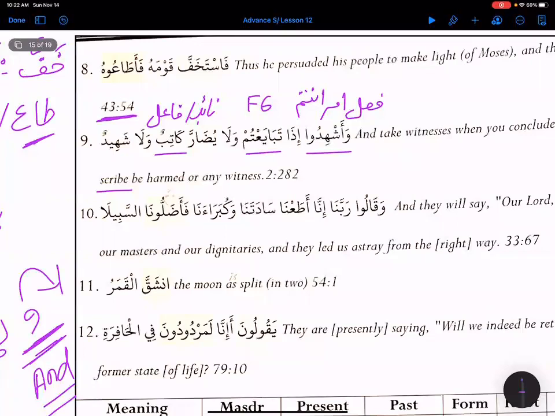Okay, so wa ashhidu, take witness, so basically this is a command, right? Wa ashhidu is when tabayatum. So this is ba'a yabi'u, right? Base root letter, and then taba'a, which is family 6, we can see that alif in between.